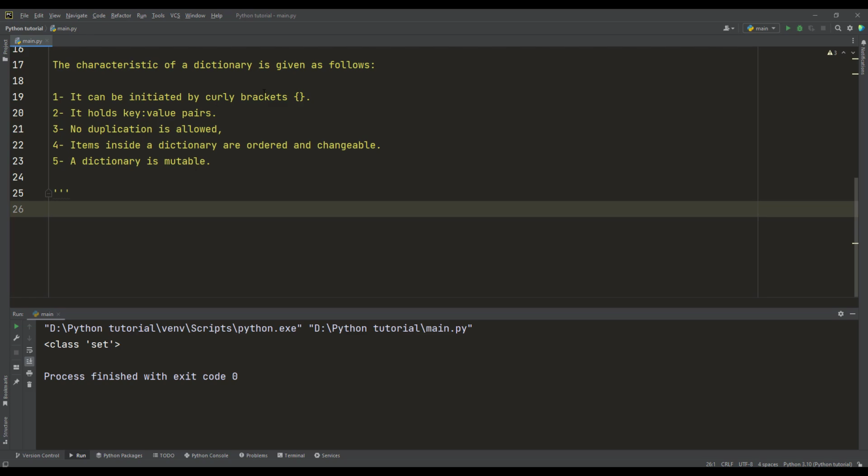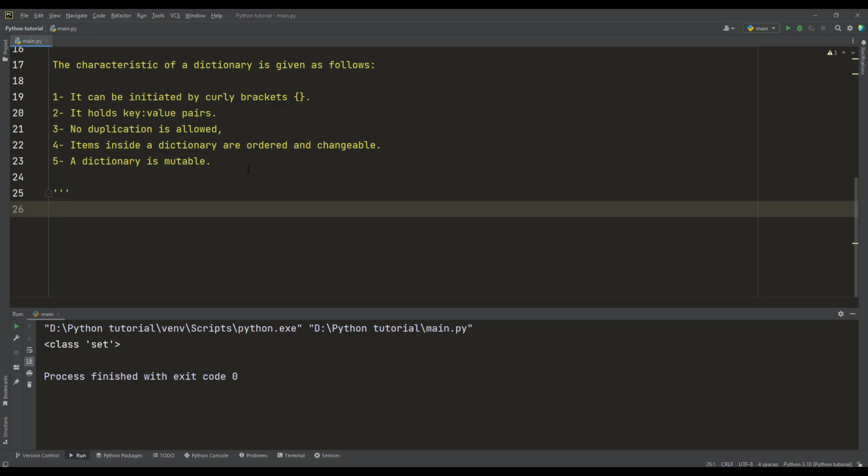It holds key value pairs, so we need to identify key and value for each item inside the dictionary, and no duplication is allowed, so we don't repeat the same keys. And items inside a dictionary are ordered and changeable, so it satisfies the condition of a sequence, when we have an iterable and an order of this iterable.